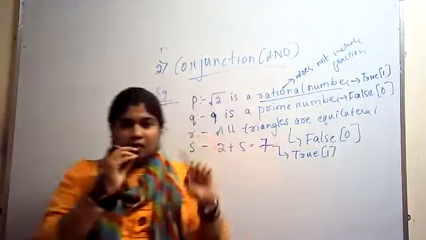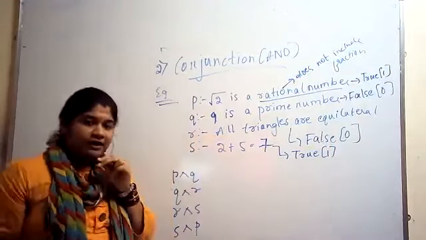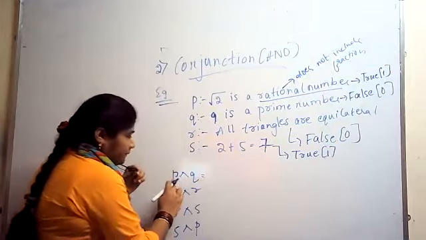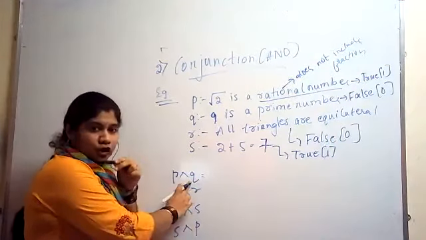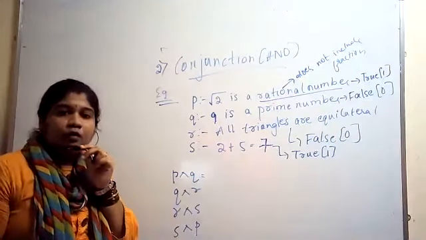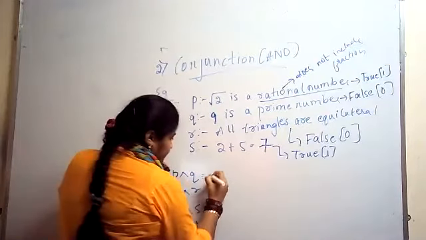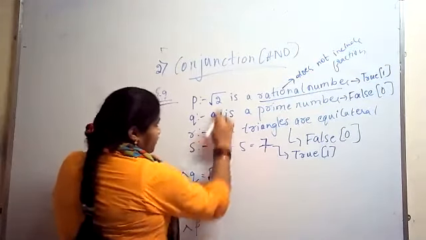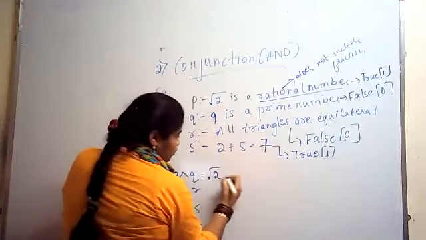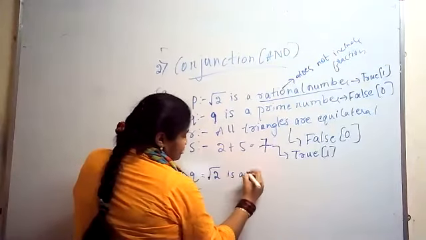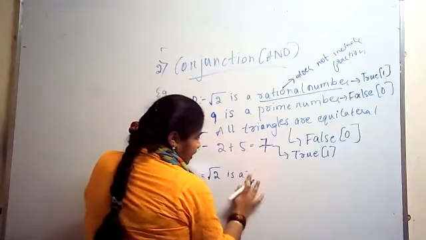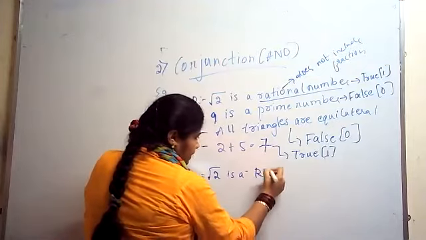Okay. Now, next my work is, see here, P conjunction Q. What is P? I'll write here. Root 2 is P for me. Root 2 is a rational number. I'll just write Rn in short, for rational number.